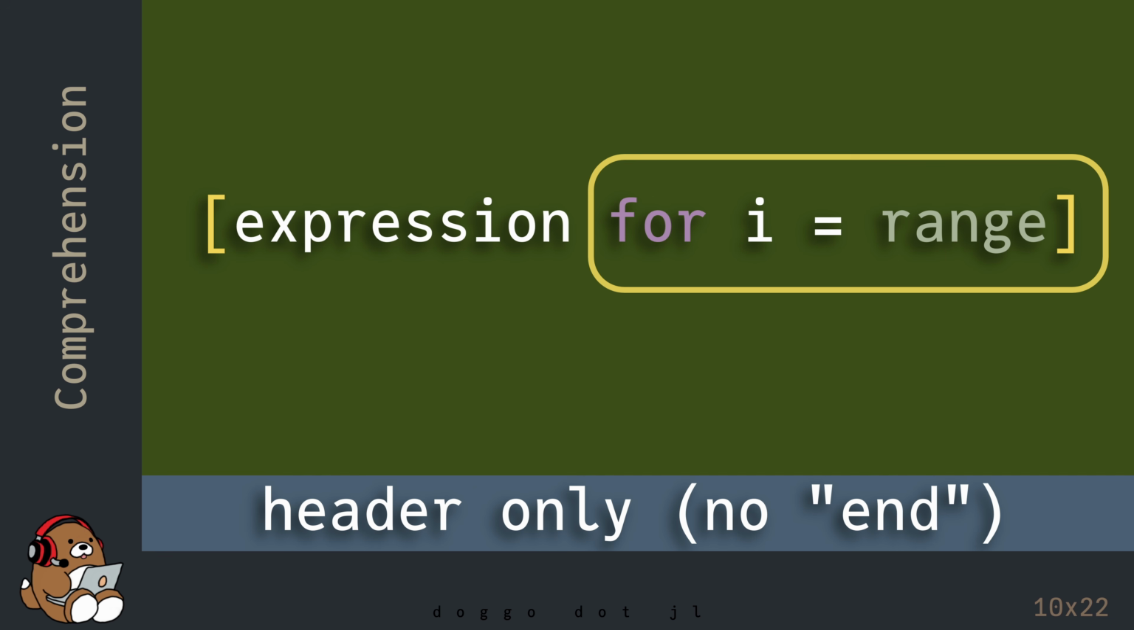Following the expression is the header of the for loop. So it's just the keyword for, followed by a variable name, the equal sign character, and then the range object. When using a comprehension, there is no need to use the keyword end. Let's take a look at an example.